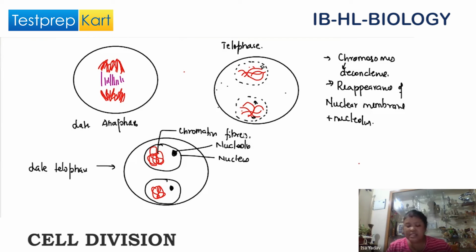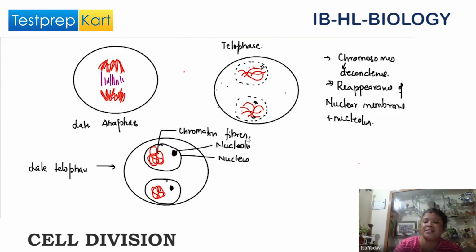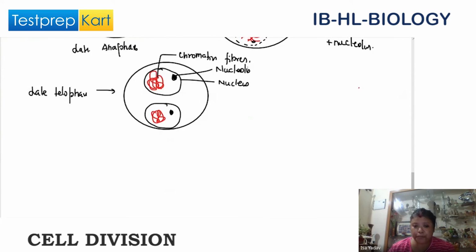But can you tell me, Sana, is the cell division complete? No. What is required? The cytoplasm to divide. Yes, we need cytokinesis.